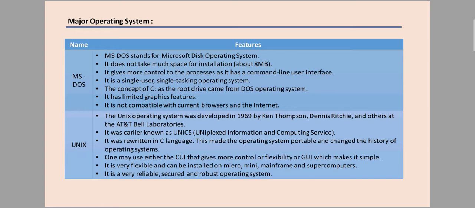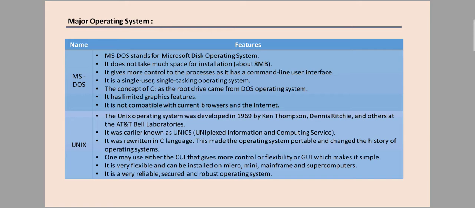Next, it gives more control to the process as it has a command line interface. That means this type of operating system is CUI based. CUI means command line interface, and we need to type commands to give instructions to the computer. It is a single user single tasking operating system. The concept of C as a root drive came from the DOS operating system. That means the main drive is the C drive.